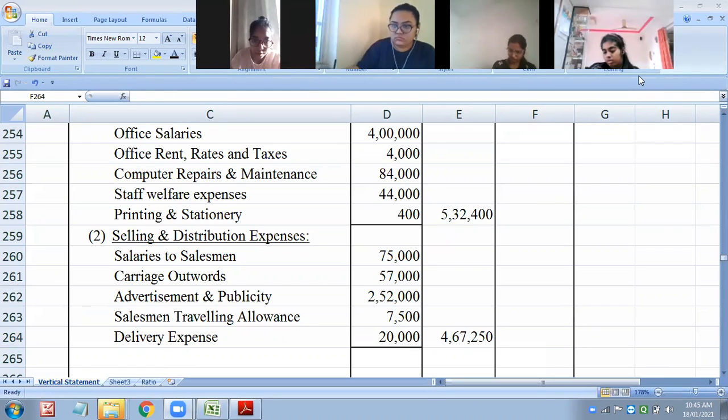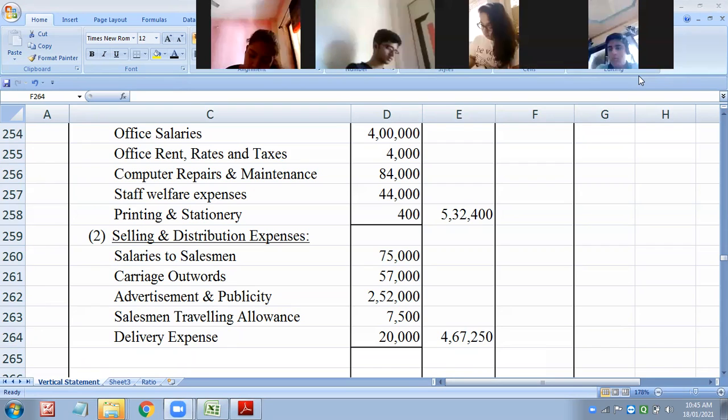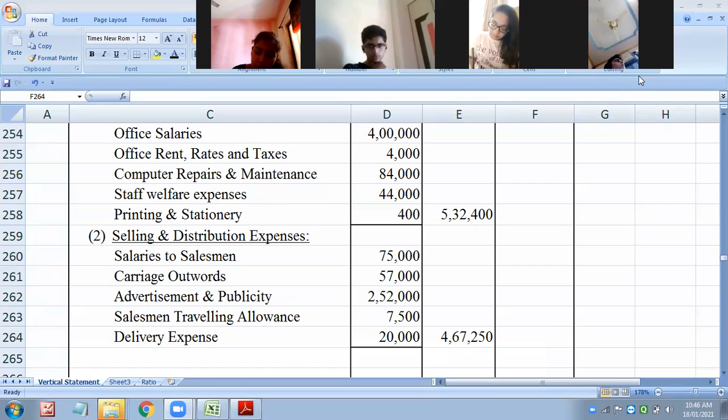See, there are two schools of thought. One considers bad debts as selling and distribution, and absolutely it should be considered, because from where did the bad debts originate? We have done credit sales. Why have we done the credit sales? Because we wanted to promote the sales. Those credit sales became the debtors, and those debtors who have not paid off, who were able to pay, became the bad debtors or bad debts. So logically it should be selling and distribution.